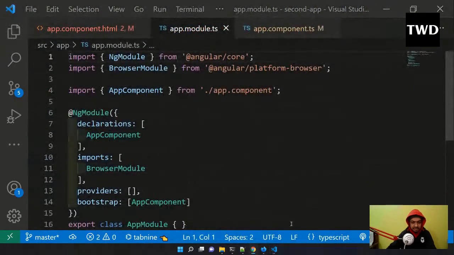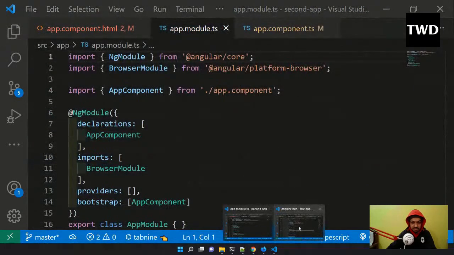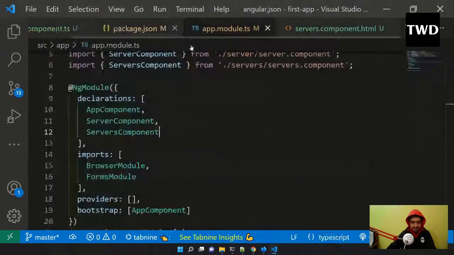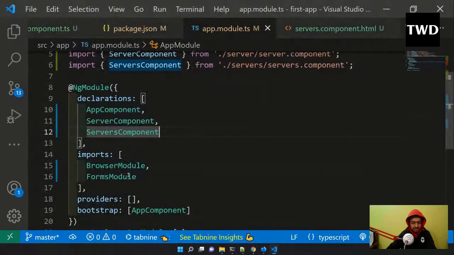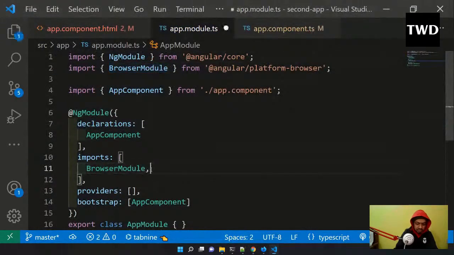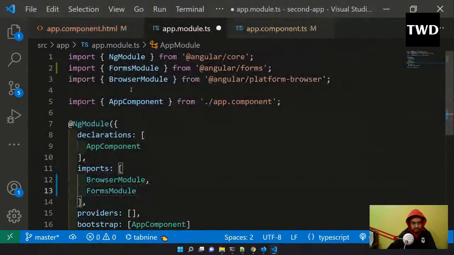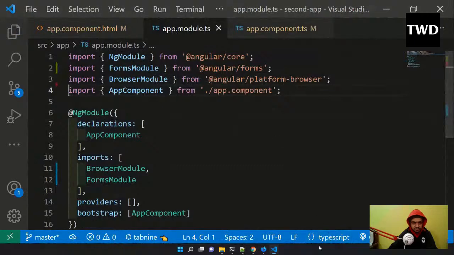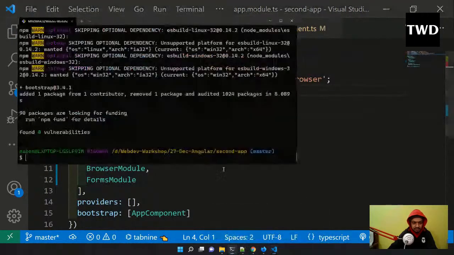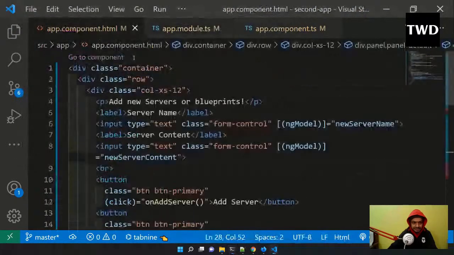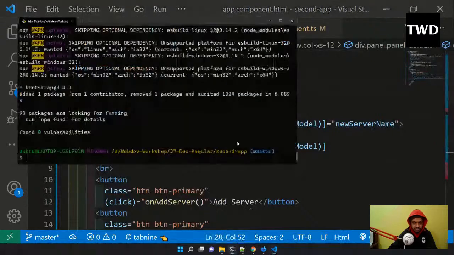As you can see in the first app also, in the app module the FormsModule has been added in the imports. So I have to add the FormsModule here, after this, comma, FormsModule. Angular forms is included, save it. And now see, all these errors have gone. Let me also run ng serve.